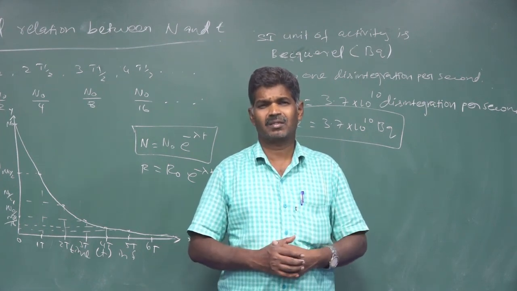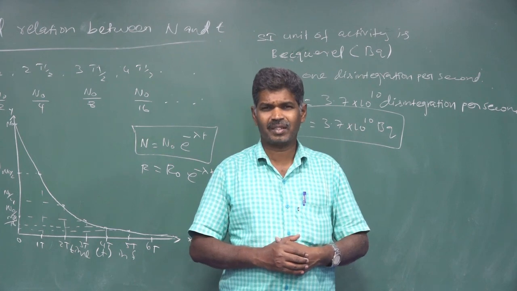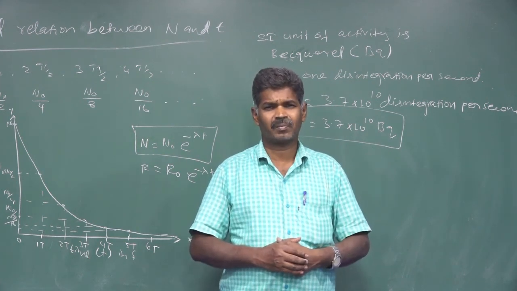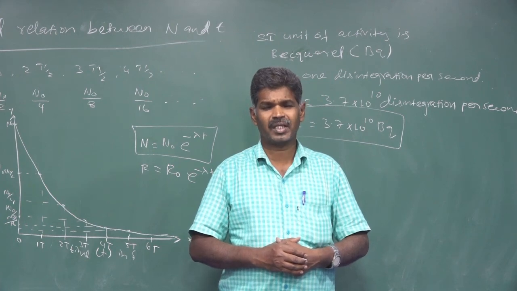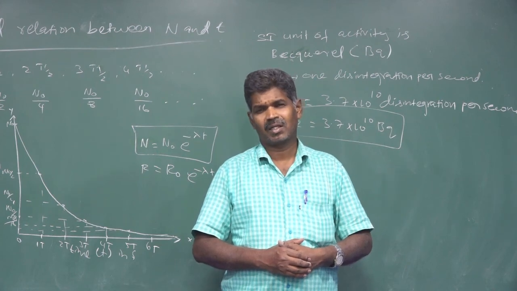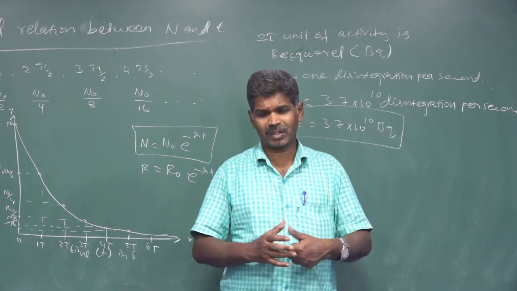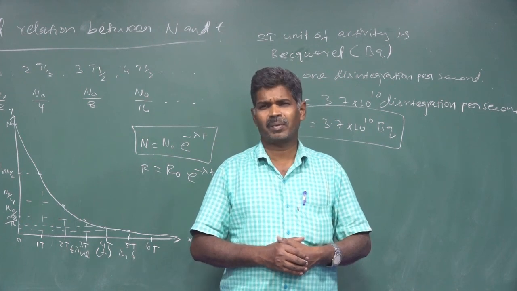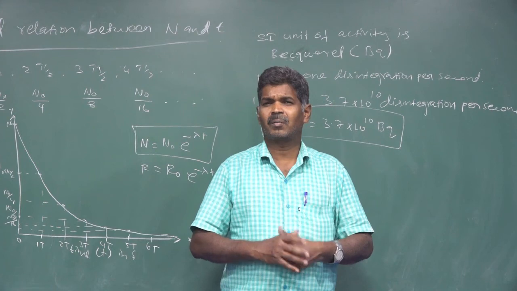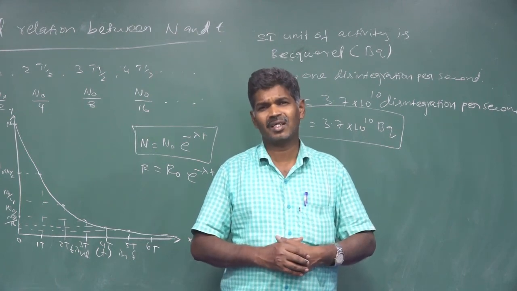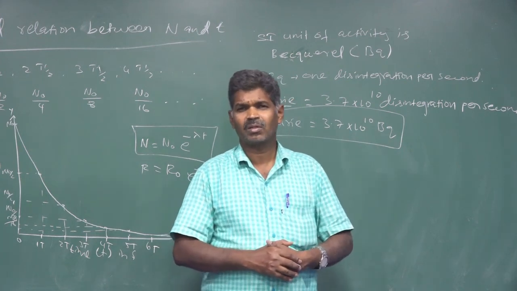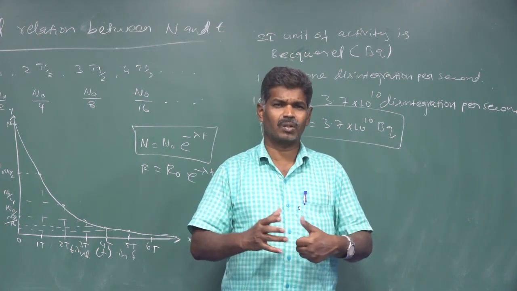We saw the activity, the radioactivity of elements. The law says that the rate of decay or rate of disintegration is directly proportional to the number of radioactive elements present only. It depends only on the present number of radioactive elements.